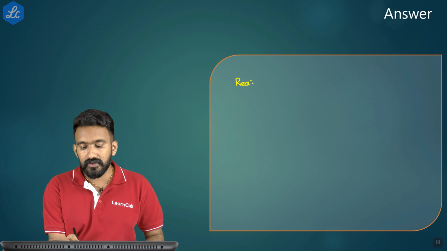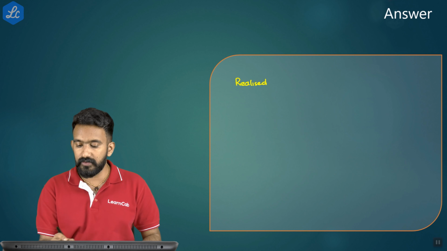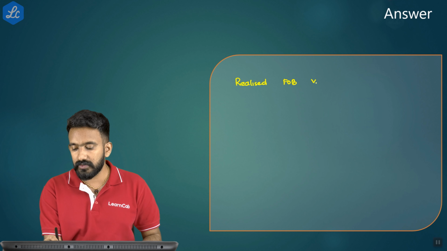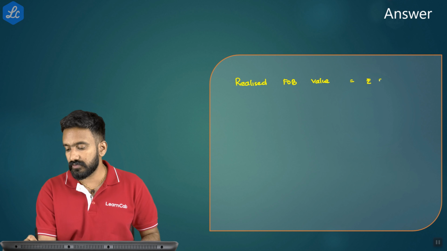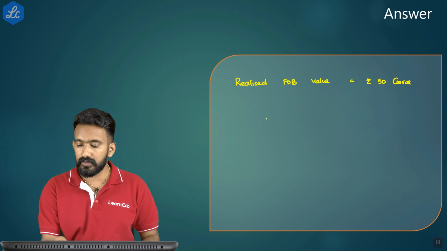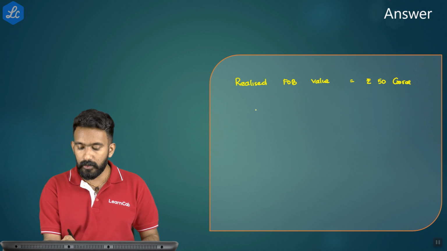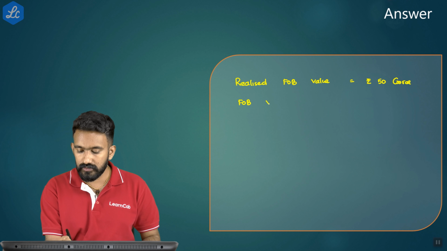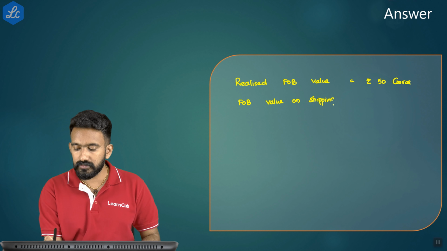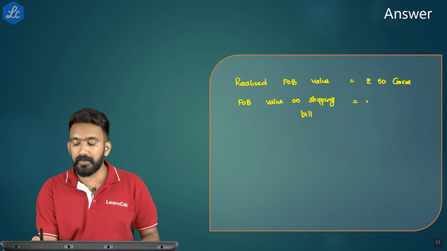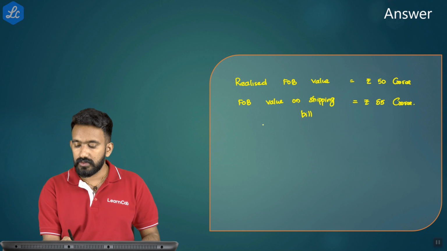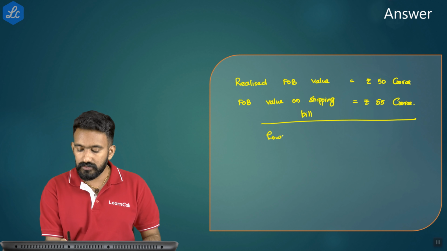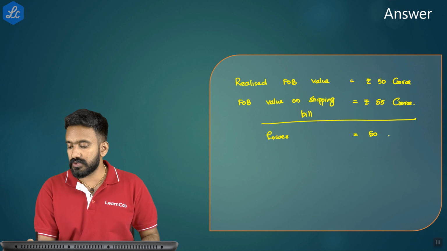Realized FOB value is 50 crores, and FOB value on the shipping bill is rupees 55 crores. So the lower value is 50 crores.